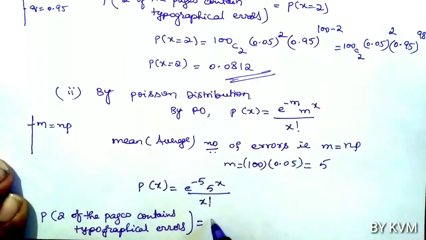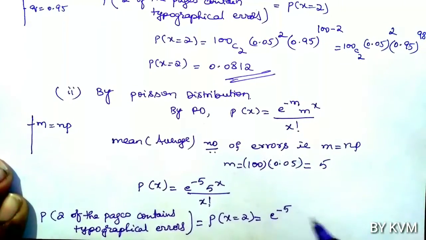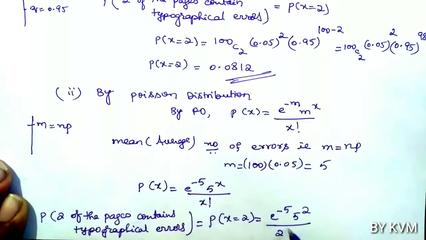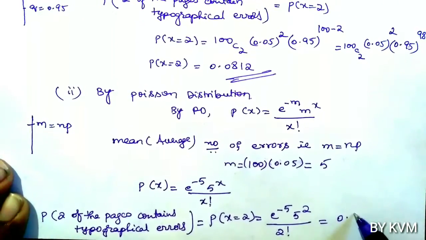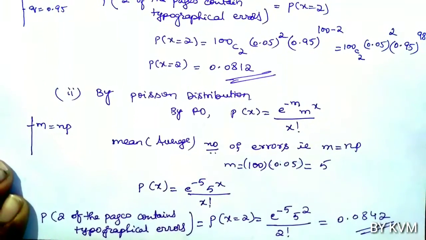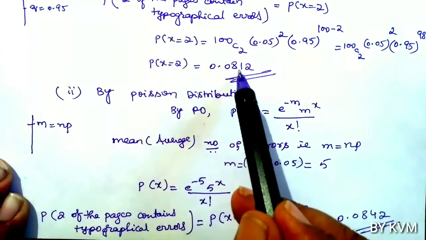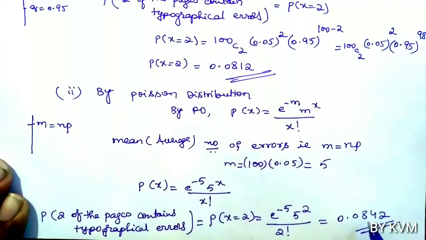Typographical errors equals, put x equals 2. So e power minus 5 into 5 power 2 by 2 factorial. Using the calculator, we get 0.0842. So in binomial distribution P of x is 0.0812. In Poisson distribution we have 0.0842.